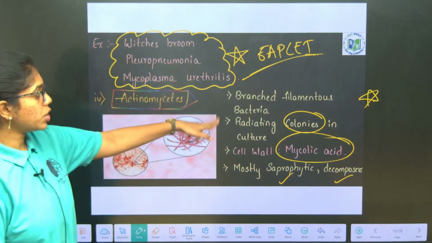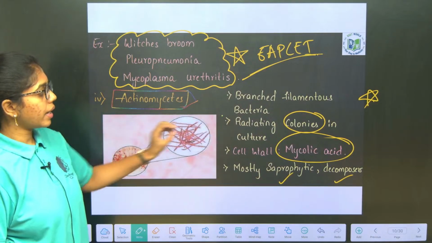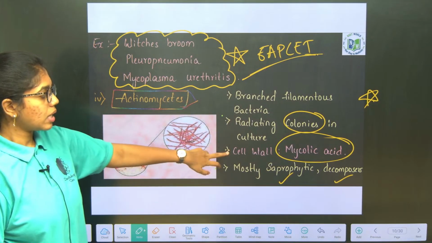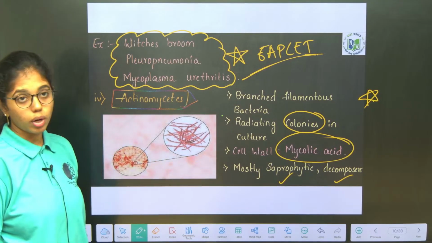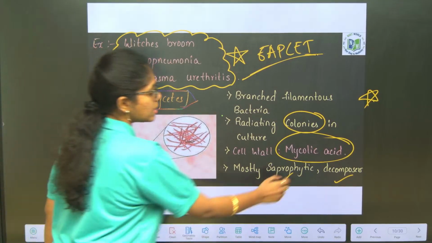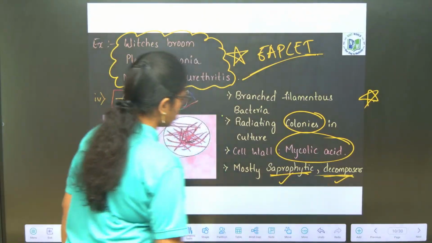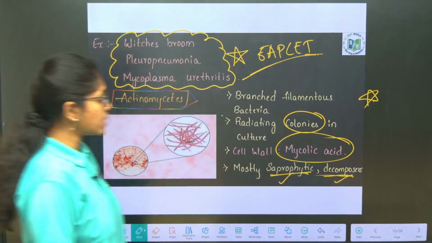Actinomycetes are branched filamentous bacteria. They radiate colonies in the culture. Cell wall is made up of mycolic acid. They are mostly saprophytic and decomposers. Clear, right? Actinomycetes.